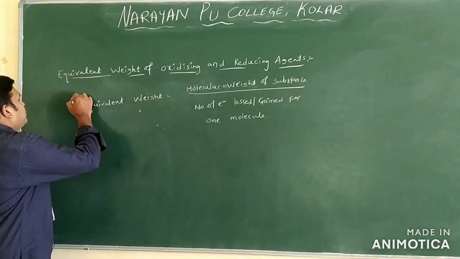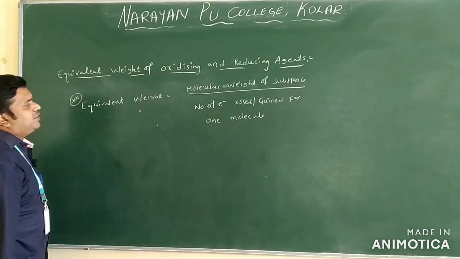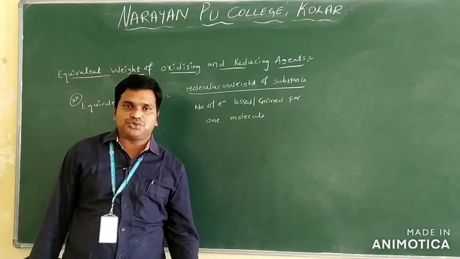This is the formula we have to use for equivalent weight of oxidizing and reducing agent.